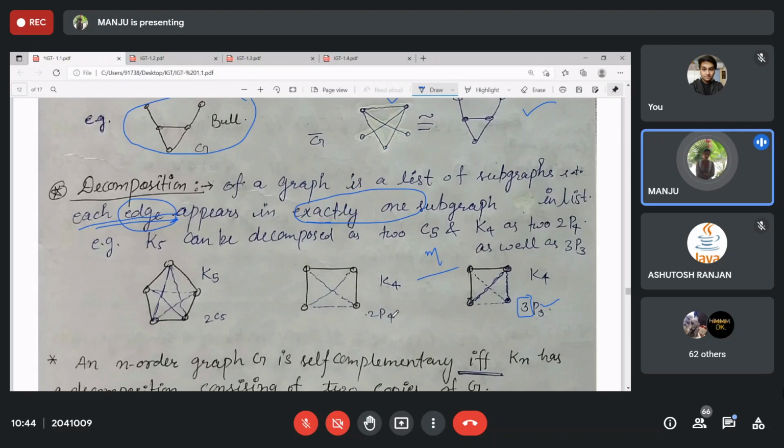The size of this one will be 3, and the size of K4 is 6. 6 divided by 3. So if at all P4 exists, there will be 2 copies of P4. If at all P3 exists, P3 size is 2, there will be how many? 3 copies of P3. Clear?